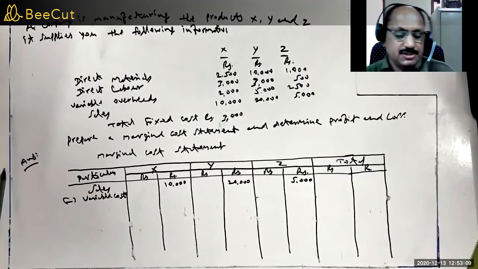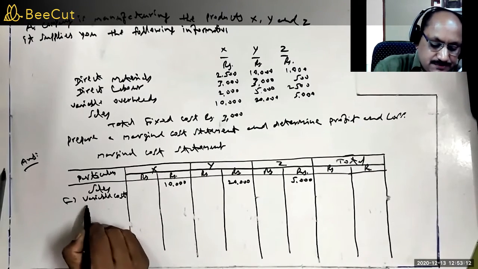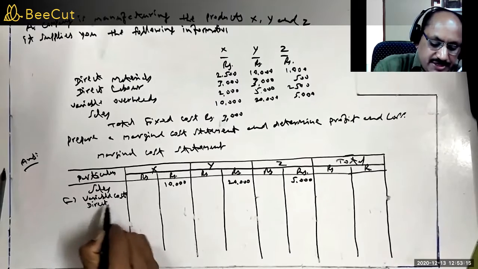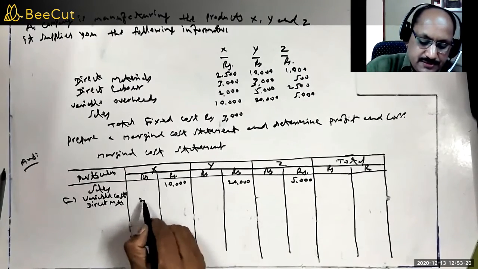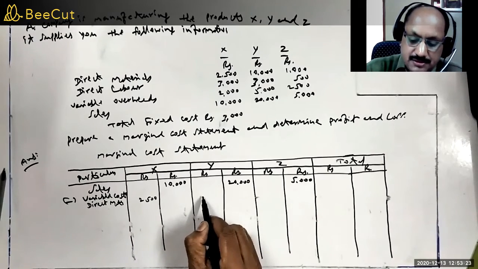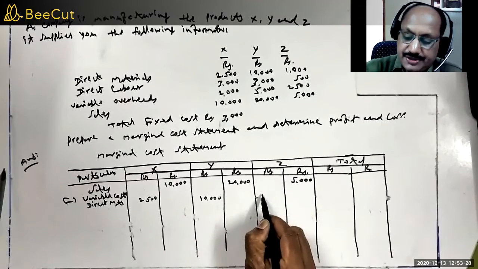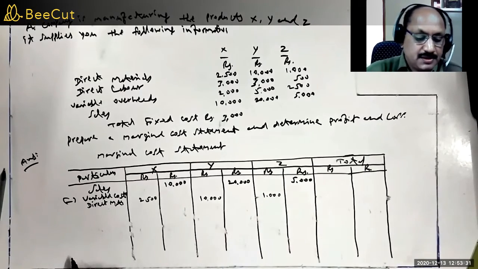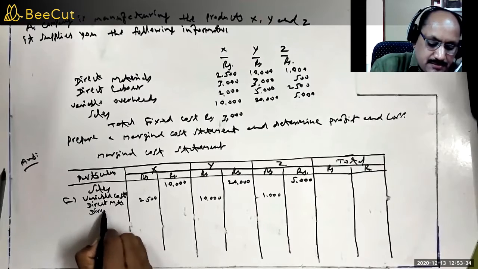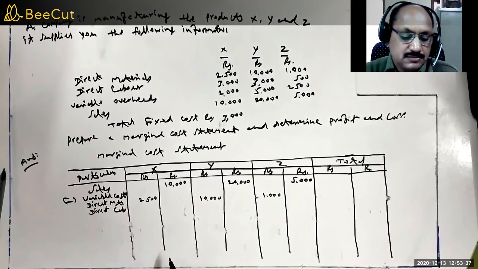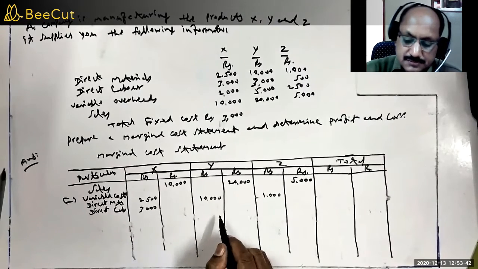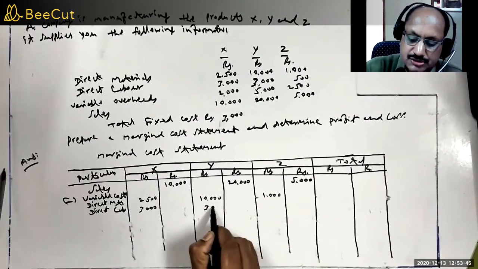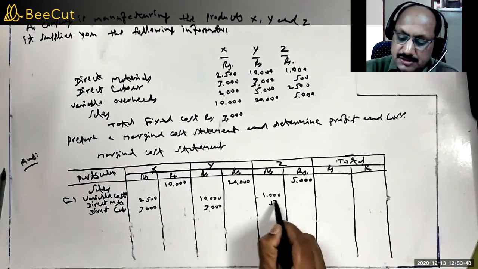The variable costs are first direct materials: 2,500 for X, for Y 10,000, for Z 1,000. Direct labor for X is 3,000, Y is also 3,000 and Z is 500.